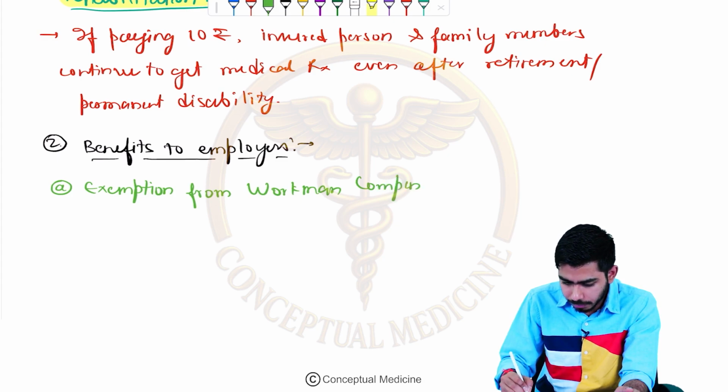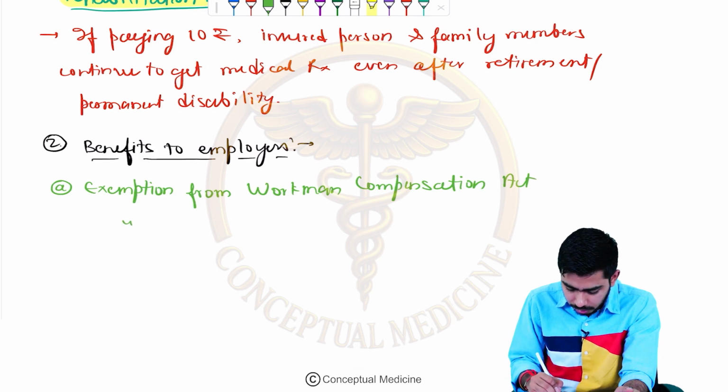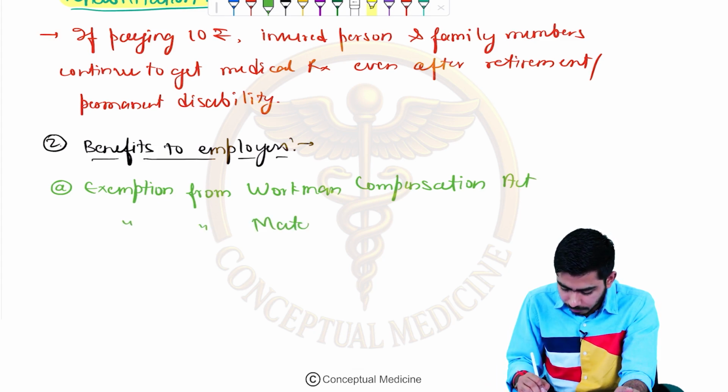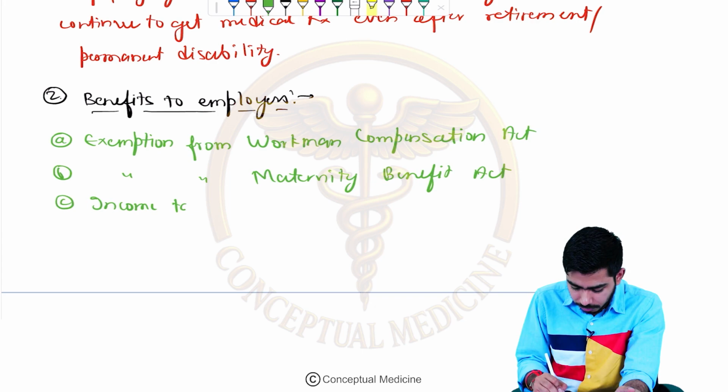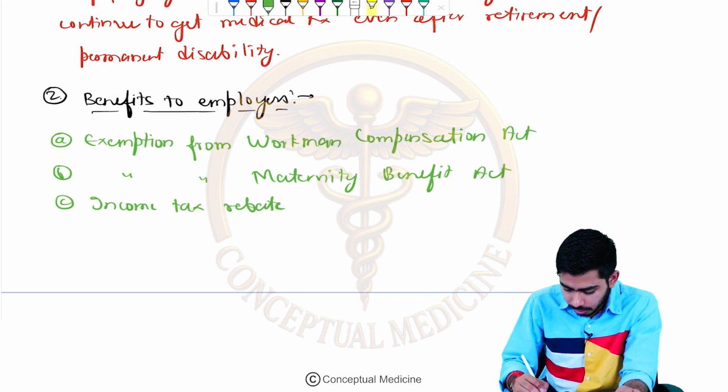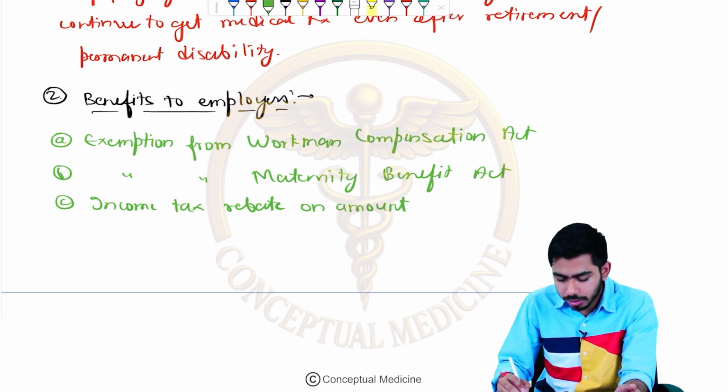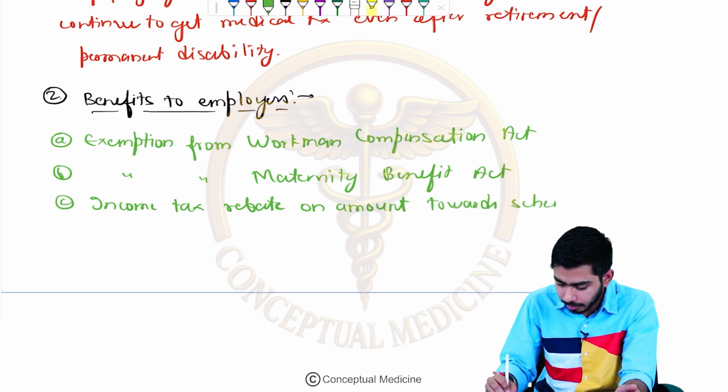They might also get exemption from the Maternity Benefit Act. They might be getting an income tax rebate, so they can save a lot of tax, on the amount which they are giving towards the schemes.